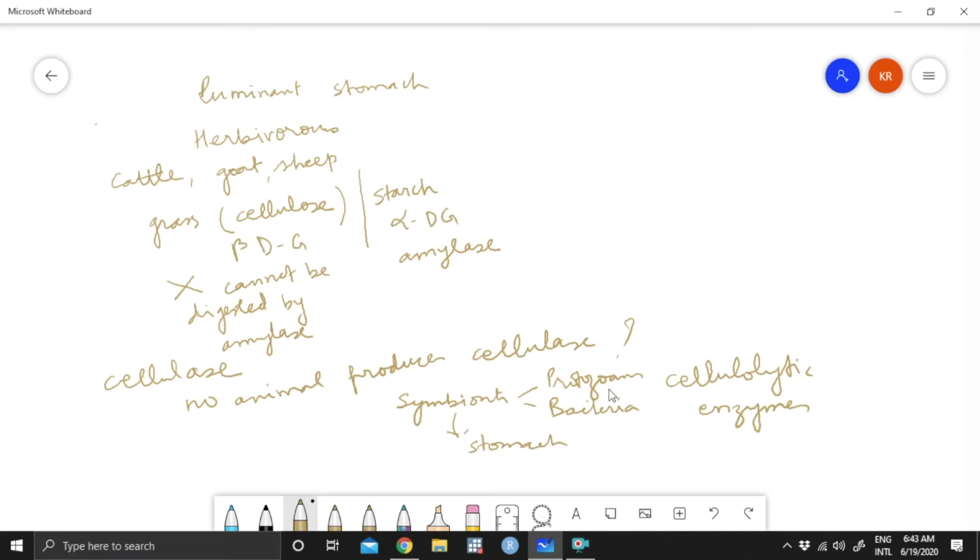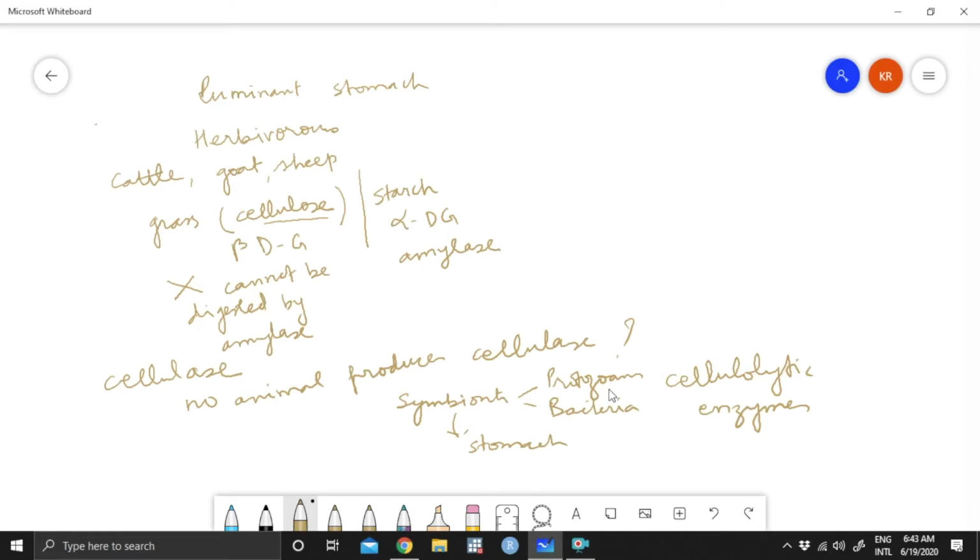So I'll repeat this once again, it's very interesting. Say a human being eats starch and can digest starch because human beings have the enzyme amylase. But cellulose, although it is made up of glucose, the bond is slightly different. It is beta D glucose units. It cannot be digested by amylase. It has to be digested by an enzyme called cellulase. But no animal produces cellulase.